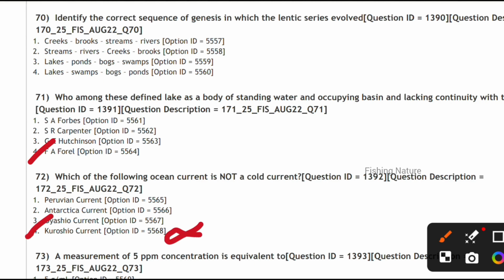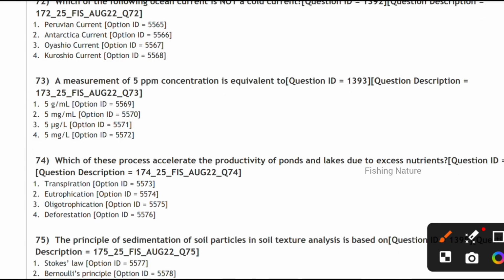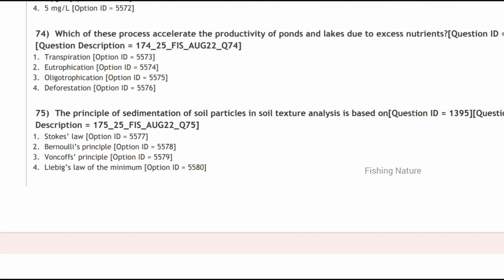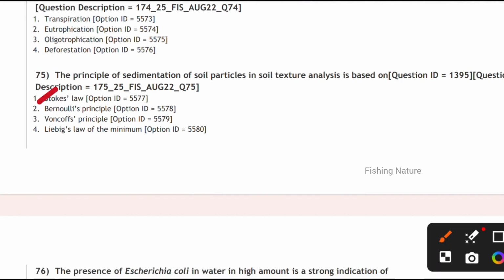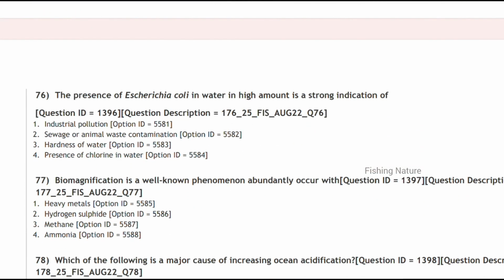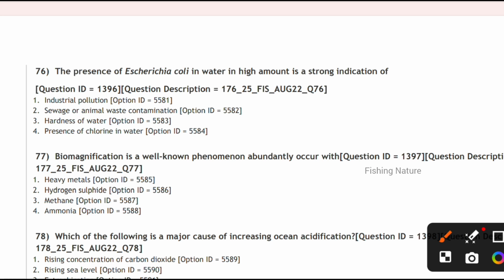Next, the measurement of 5 ppm concentration is equivalent to 5 mg per liter. Next, which of these following accelerates the productivity of ponds and lakes due to excessive nutrients is due to the eutrophication. Next, the principle of sedimentation of soil particles in soil texture analysis is based on the Stokes law. Next, the presence of E. coli in water is a strong indication of sewage or animal waste contamination, sewage contamination.